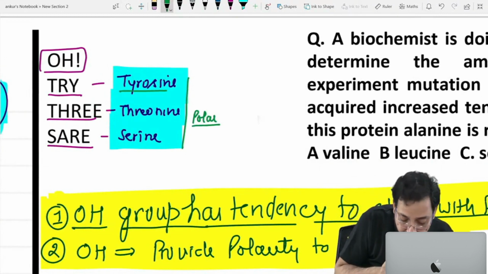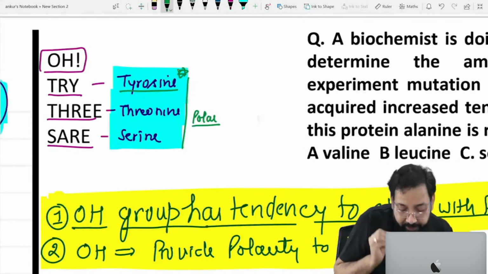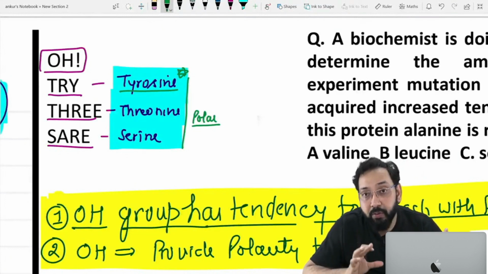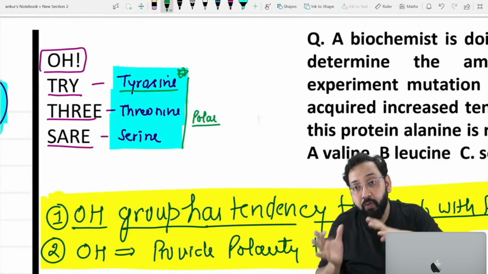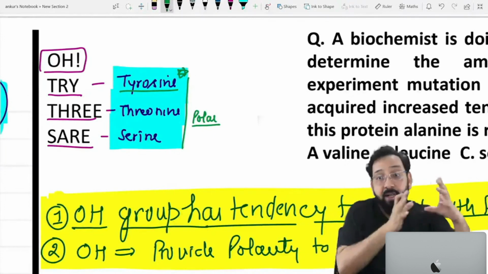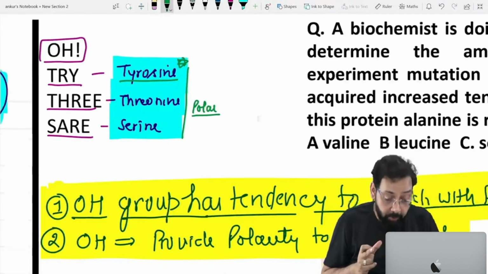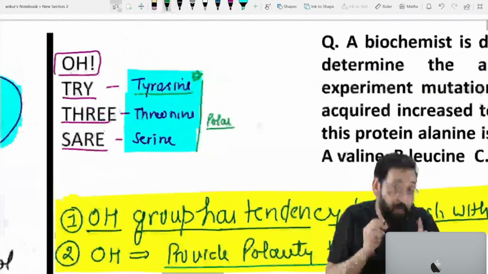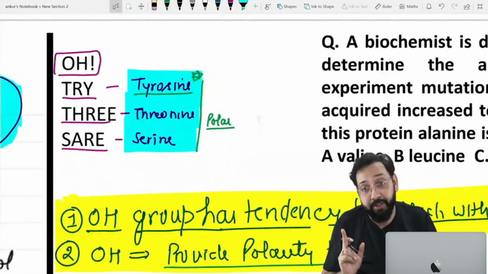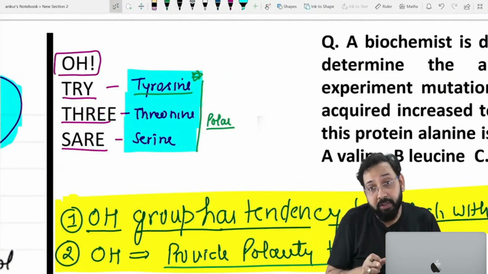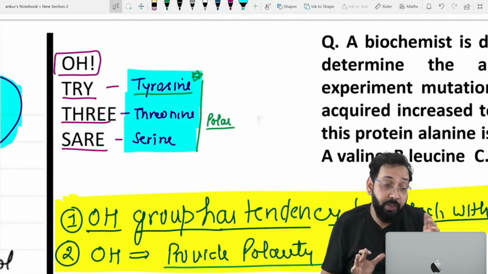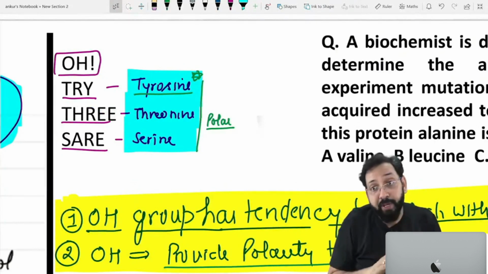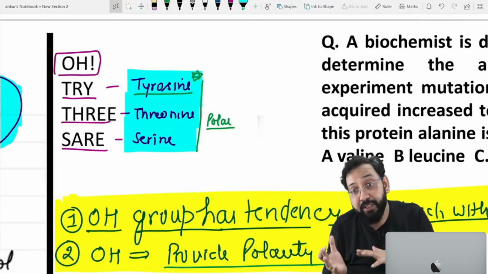Except tyrosine, point out, highlight it. Yes, I will discuss in detail. Few properties of tyrosine are just like polar, few properties of tyrosine are just like non-polar. But I told you OH group provides polarity to the compound, means tyrosine is having polarity. Threonine is polar, serine is polar. So frequently asked question, 3 amino acids are polar, and these 3 amino acids have tendency to attach with